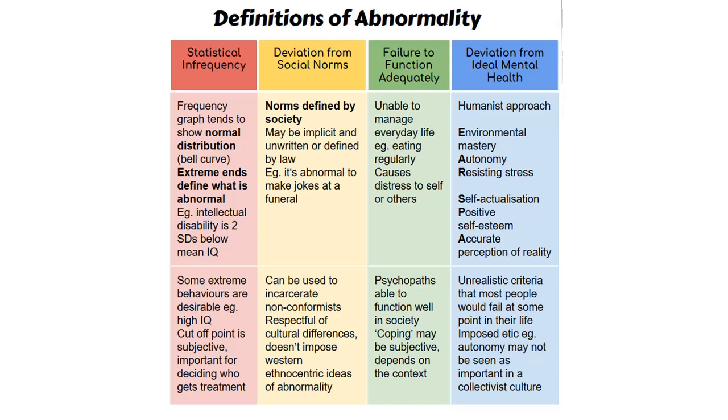Evaluation. Some extreme behaviors are desirable, for example having abnormally high IQ. Cut-off point is subjective. Important for deciding who gets treatment. Some characteristics regarded as abnormal are common, like depression. Number 2. Deviation from social norms. Norms are defined by society, either unwritten rules or laws. Evaluation. Relative to each culture. Varies with changing attitudes. Can be used to incarcerate nonconformists.